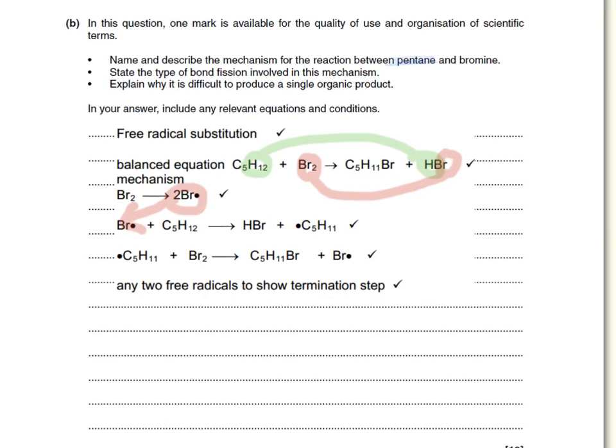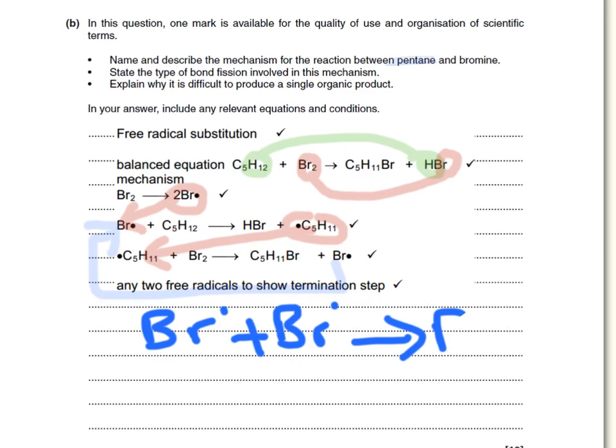And then what we have next is the same molecule here reacting with another bromine molecule to produce one of the final products plus a bromine radical, which will then recycle itself back into the stage over here. And then finally, for the mechanism, any 2 radicals coming together could be a termination step, and the simplest one could actually be bromine dot plus bromine dot, giving you a bromine molecule.